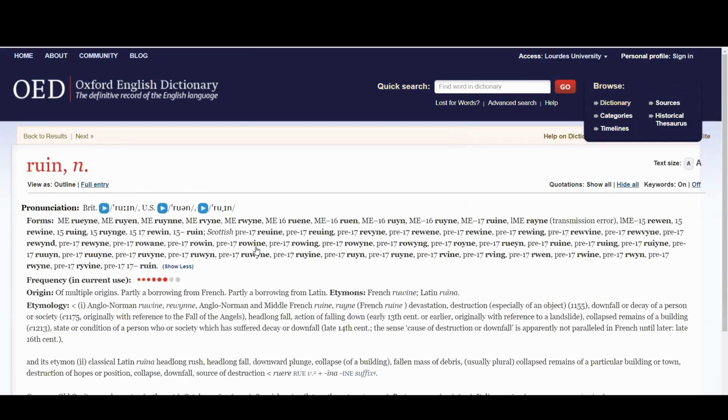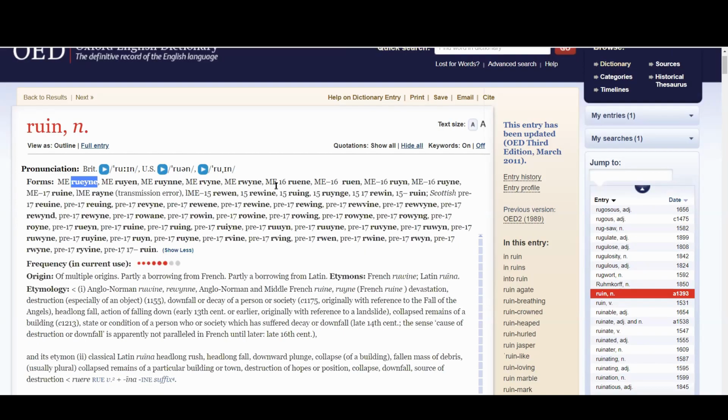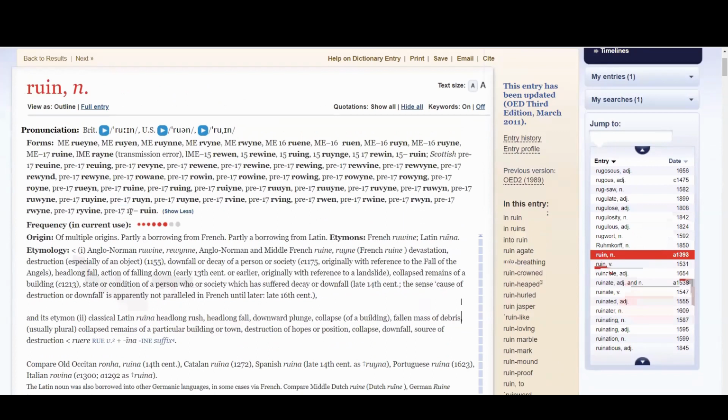And let me show you how this dictionary works. So we have the etymology here. That shows us where the word came from. For example, here in Middle English, this word was originally spelled in this way. And you can see there's a bunch of different spellings. And it goes all the way to the current version, ruin, and it's been that way since the 17th century. So that's pretty cool that we know that.